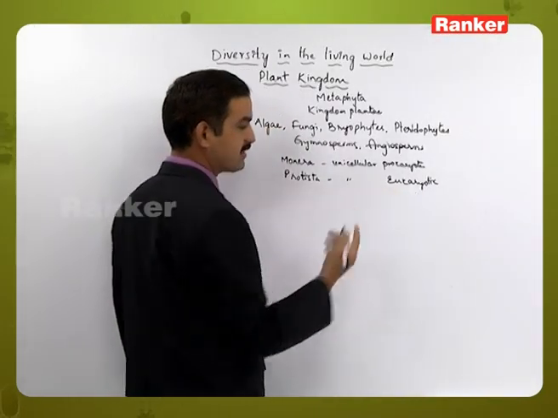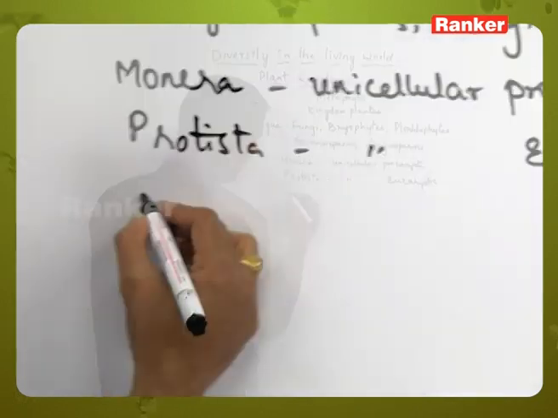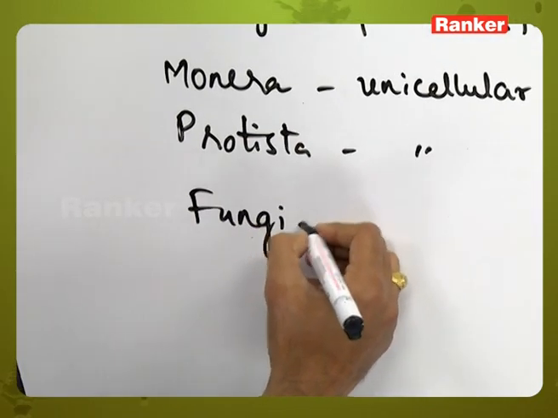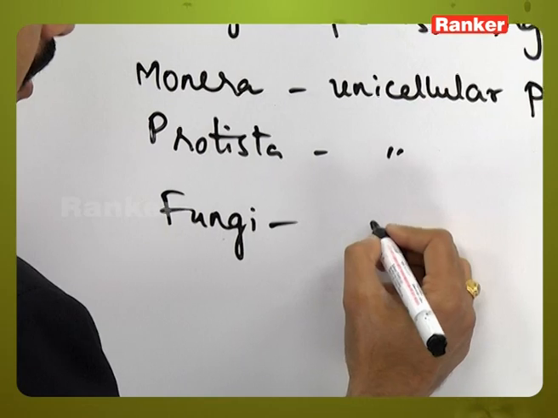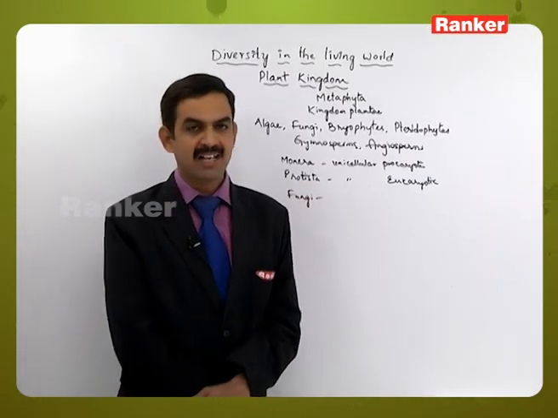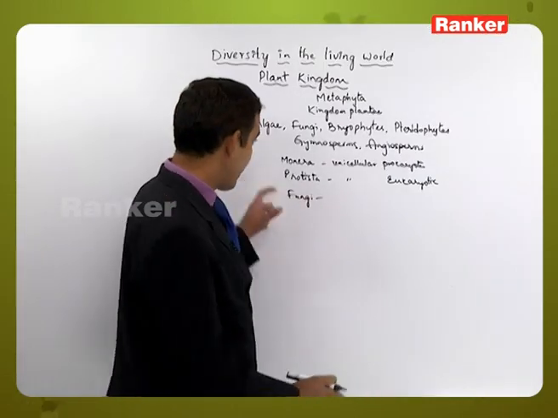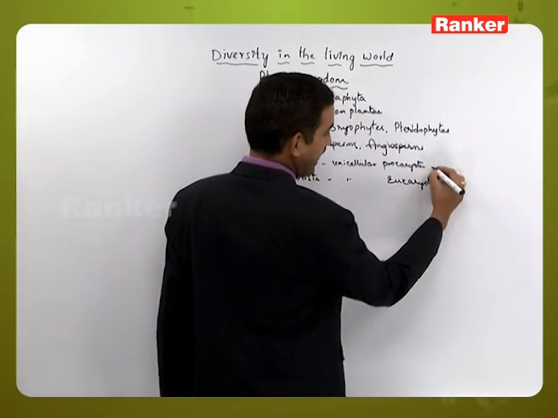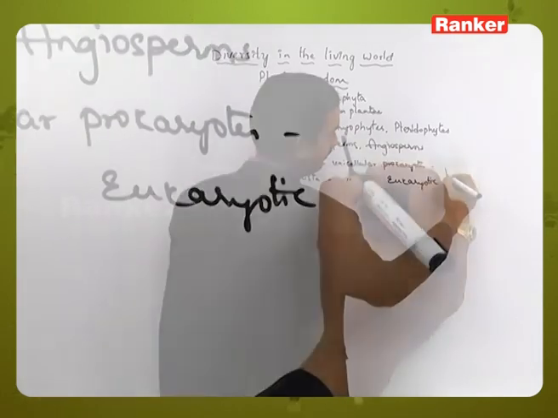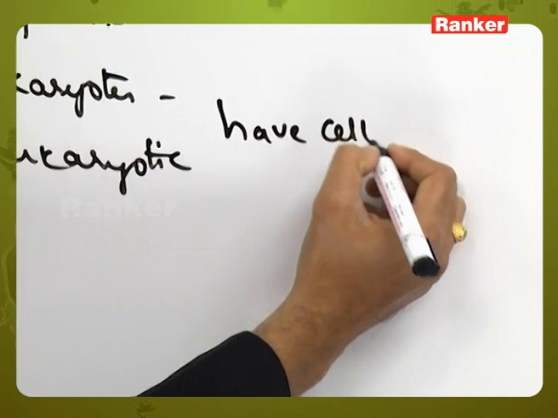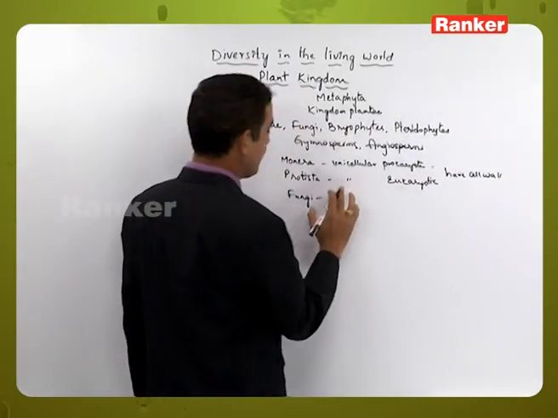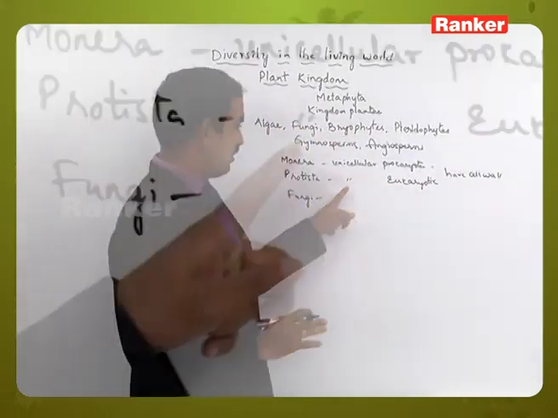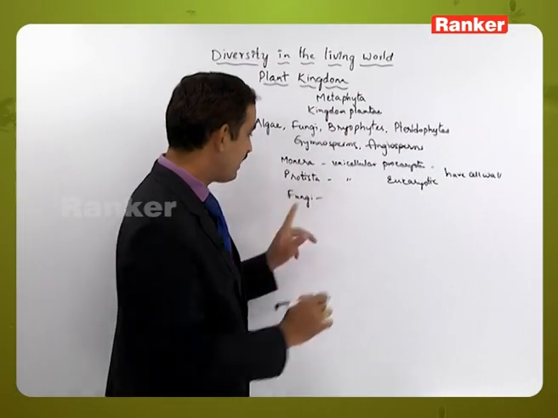Some may have cell wall, some may lack the cell wall. And next one is the fungi, which includes all heterotrophic organisms which lack chlorophyll in them. But here unicellular prokaryotes which contain cell wall, in the same way, the unicellular eukaryotic cell wall having protistans and all the fungi.